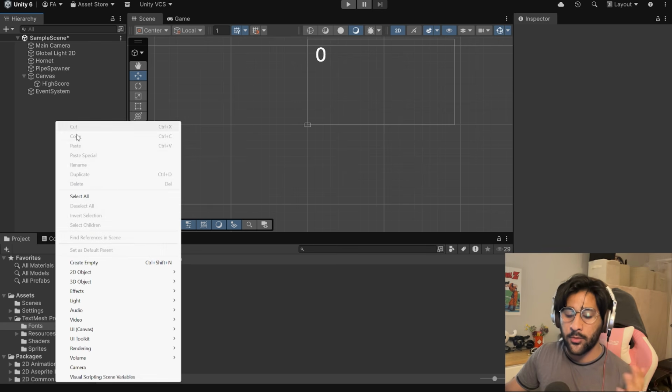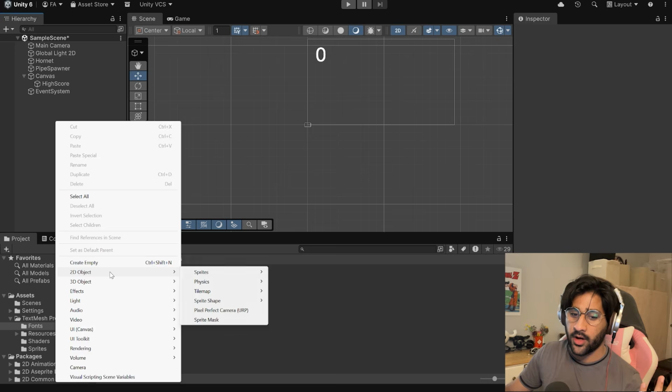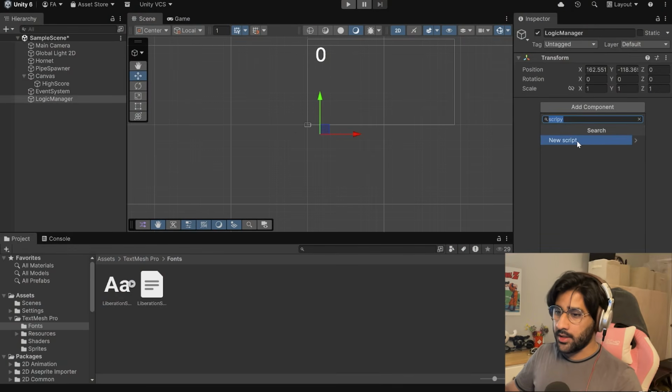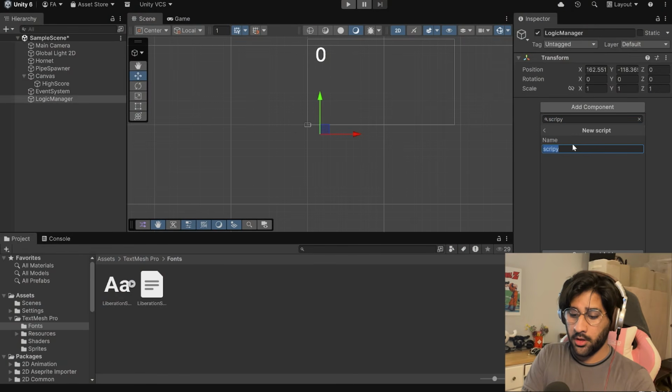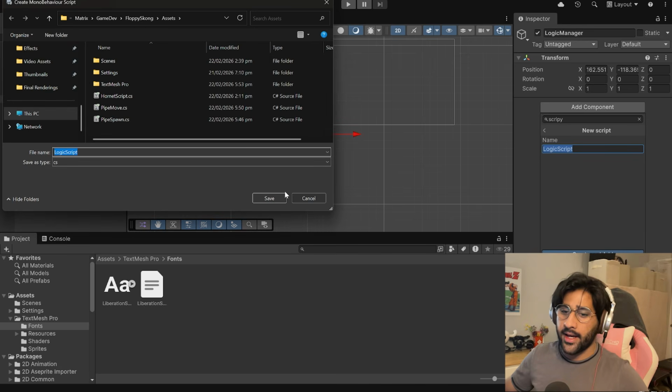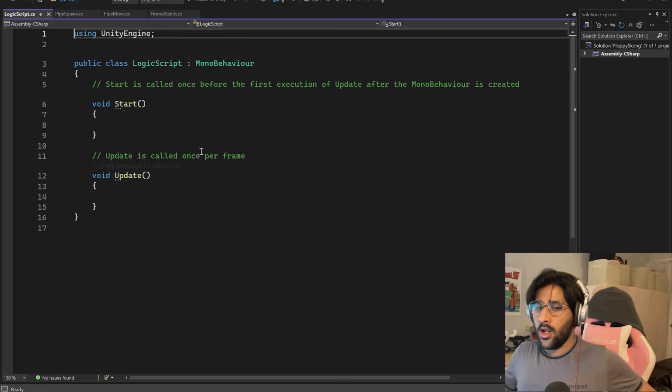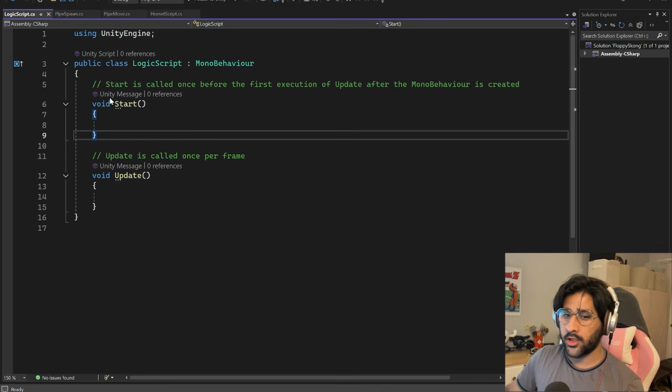For that, we're gonna have to make another game object. Who's surprised? This one's gonna be called Logic Manager. This is where all the logic happens. Let's give it a new script. We'll call it, I don't know, Logic Script. Why not? Create and add. Save that where all my other scripts are. Beautiful. Okay, so let's start coding the actual logic part of it.